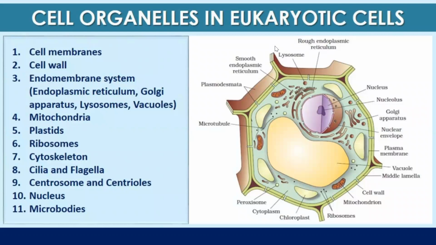These are the organelles that are present in a eukaryotic cell: cell membrane, cell wall, endomembrane system, mitochondria, plastids, ribosomes, cytoskeleton, cilia and flagella, centrosome and centrioles.